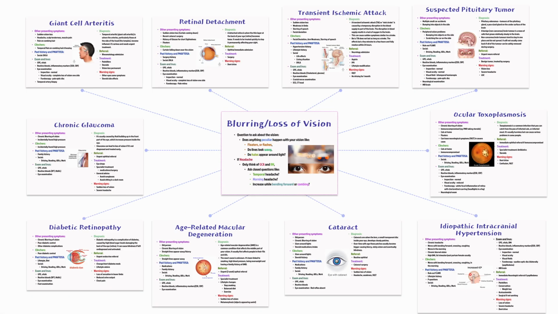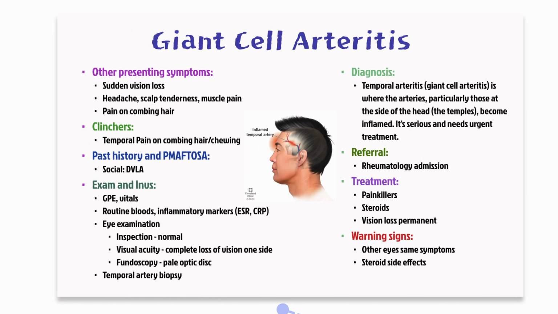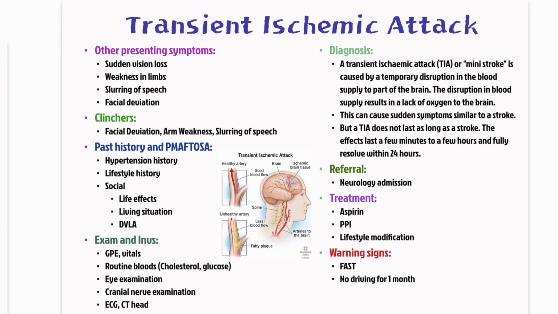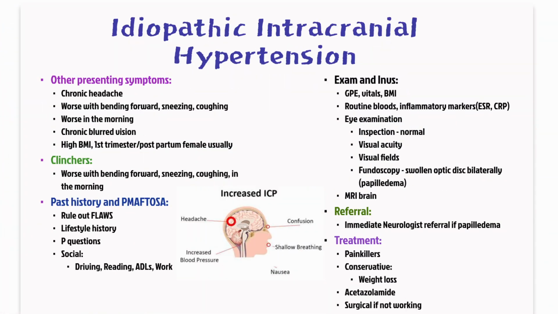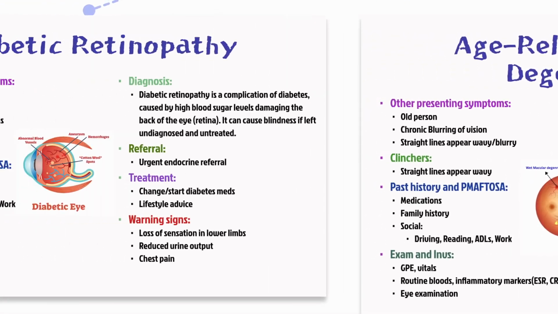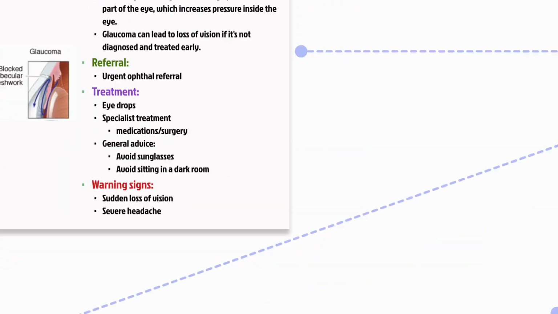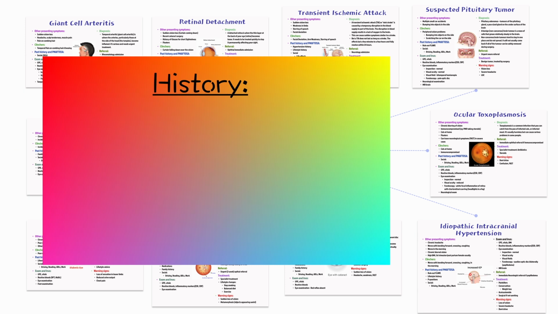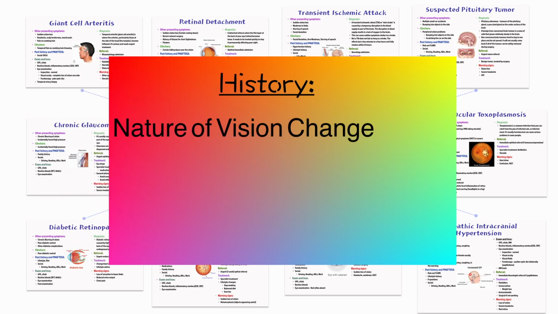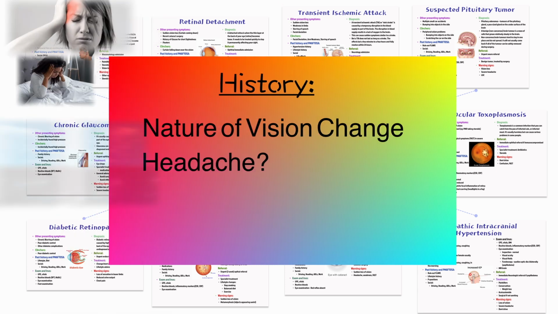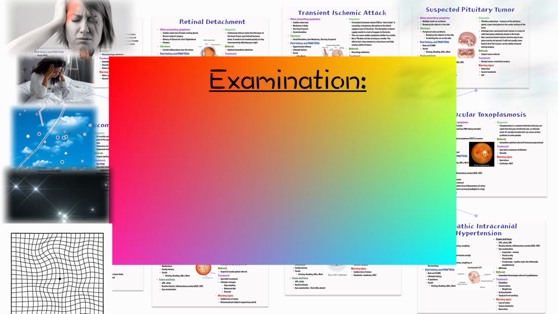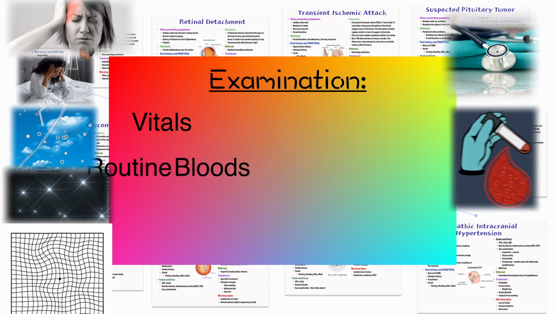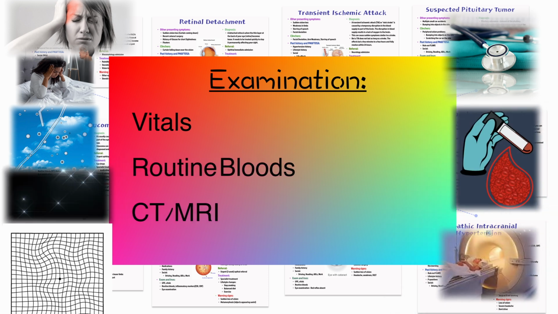In summary, blurred or lost vision can result from a variety of conditions, including GCA, retinal detachment, TIA, pituitary tumors, ocular toxoplasmosis, IIH, ARMD, diabetic retinopathy, chronic glaucoma, and cataracts. Always start with a focused history. Ask about the nature of the vision change, the presence of headaches, floaters, flashes, or wavy lines, and then proceed to a thorough examination. Check vitals, do routine bloods, and order imaging like an MRI or CT if needed.